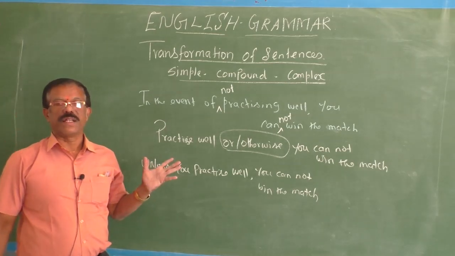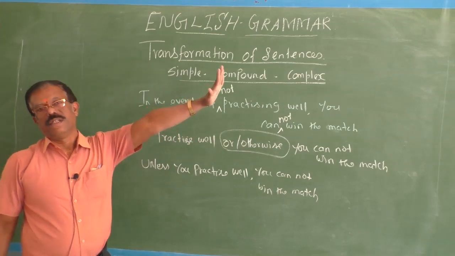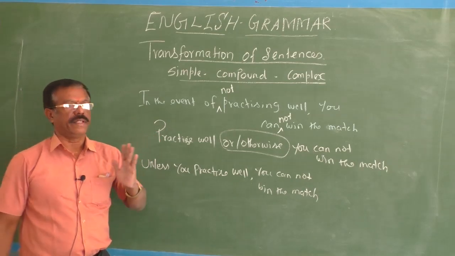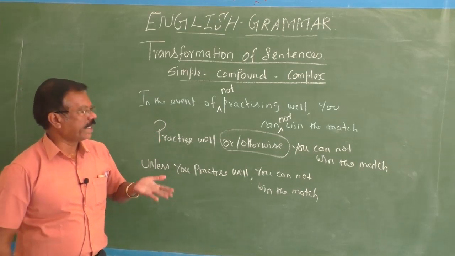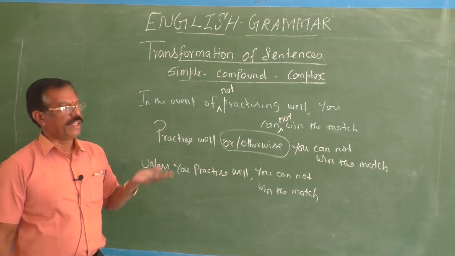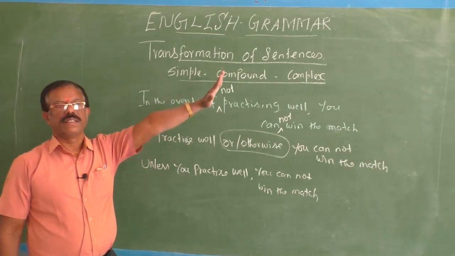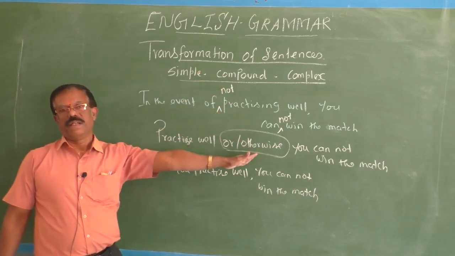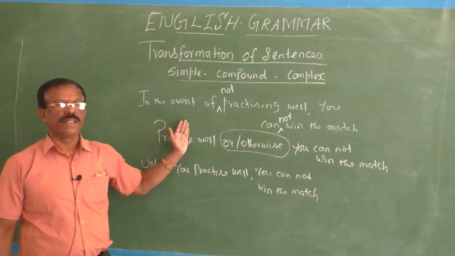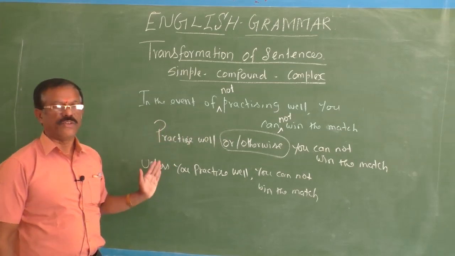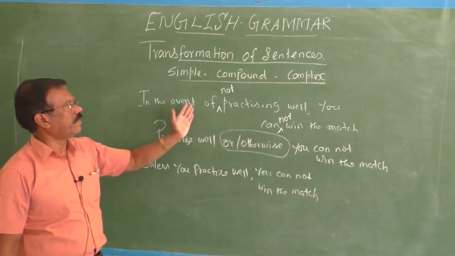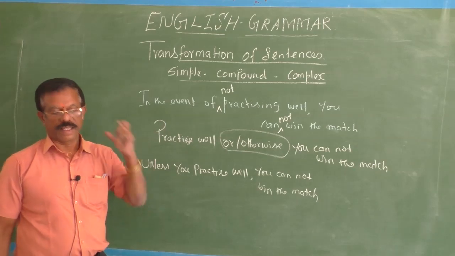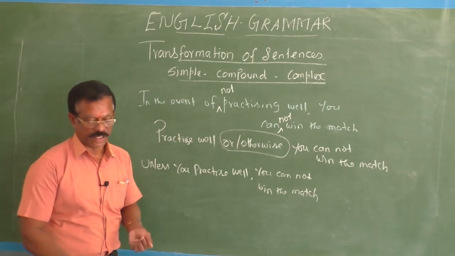Could you find the difference, children, between in the event of and in the event of not? If a sentence starts with in the event of, then you have to use the coordinating conjunction and then only. But if a sentence begins with in the event of not, you have to use the coordinating conjunction or otherwise. And if a sentence begins with in the event of, you have to start the complex sentence with if. But if a sentence begins with in the event of not, then the complex sentence must begin with unless. Okay, keep it in your mind, children. Don't forget. Okay, next.